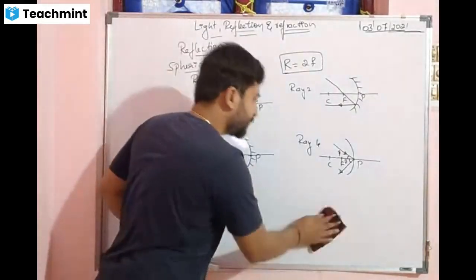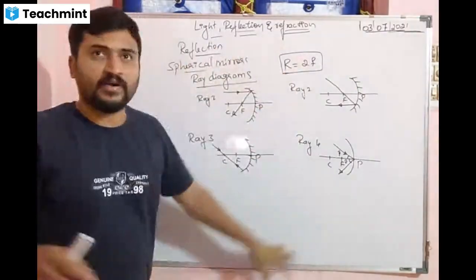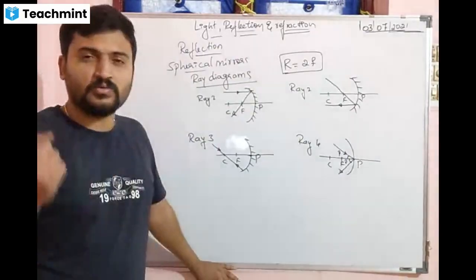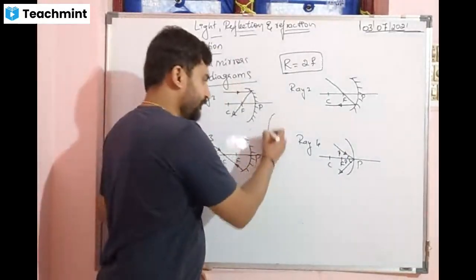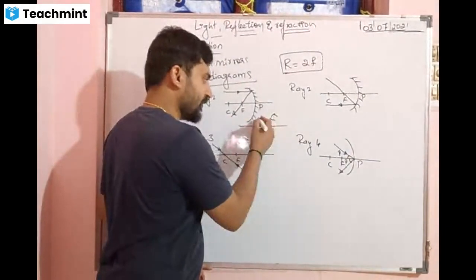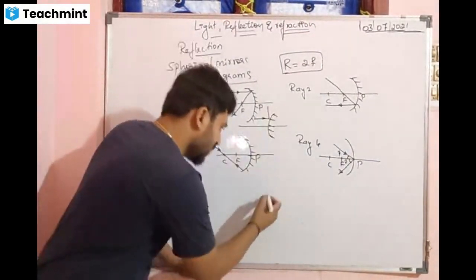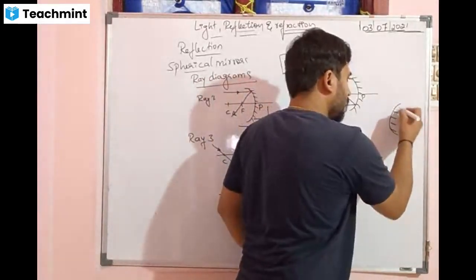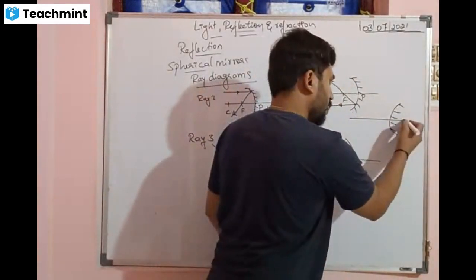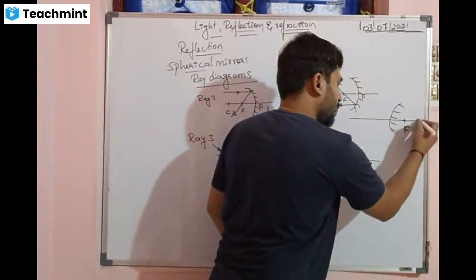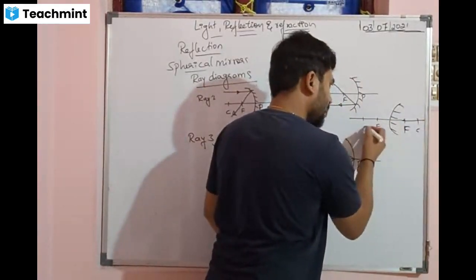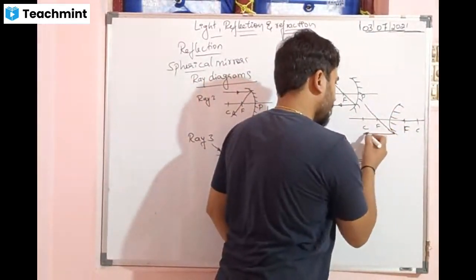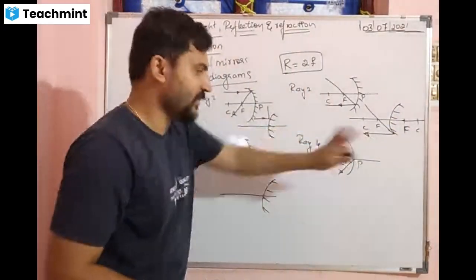So this is our ray number 4. Out of these 4 rays, we use any 2 rays to draw the ray diagram. ಇವು 4ರಲ್ಲಿ ಯಾವುದಾದ್ರೂ ಎರಡು ತೆಗಿ. If you want to draw for convex also it is the same. ಇಲ್ಲಿ ರಿಫ್ಲೆಕ್ಟ್ ಆಗುತ್ತೆ, it goes out. So here is F and C, same distance ಹೊರಗಡೆ F ತಗೋತೀವಿ, same distance ಹೊರಗಡೆ C ತಗೋತೀವಿ. So it passes through F, hits it, comes back. Notice same diagram ಇಲ್ಲಿ ಬರ್ತಾ.